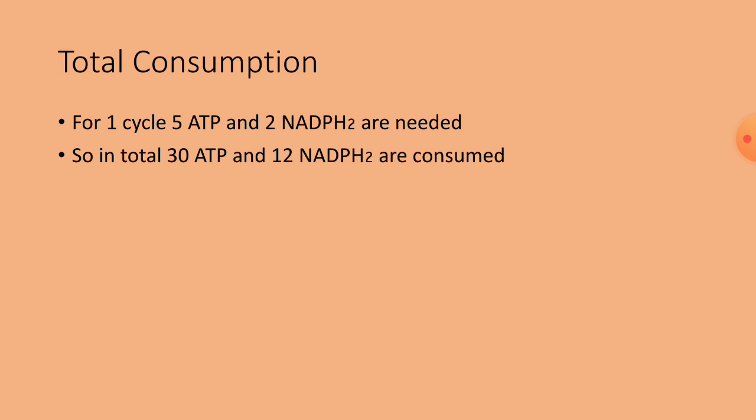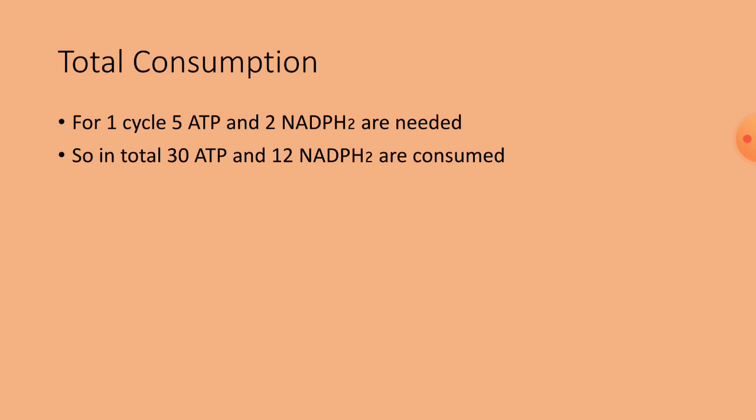In C4 plants, as the C4 cycle and C3 cycle take place together, the total requirement of ATP and NADPH2 is 30 ATPs and 12 NADPH2s. How? 18 ATP and 12 NADPH2 in the C3 cycle and the remaining 12 ATP are consumed in the C4 cycle, especially in the last reaction, that is the fourth reaction, the conversion of pyruvic acid into PEP requires ATP.